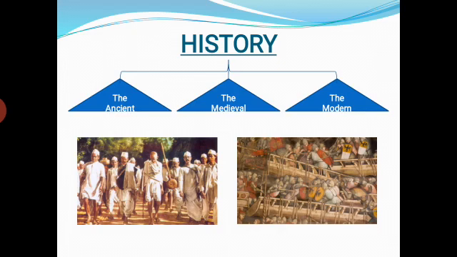First of all, the ancient period. This ancient period, students, started from the prehistoric period to the end of the 7th century. That means the ancient period of India runs from the prehistoric period to the end of the 7th century. Second is the medieval period of India. In the Indian subcontinent, the medieval period is the period between the 8th century to the 18th century. This period is called the medieval period in India, not in the world.